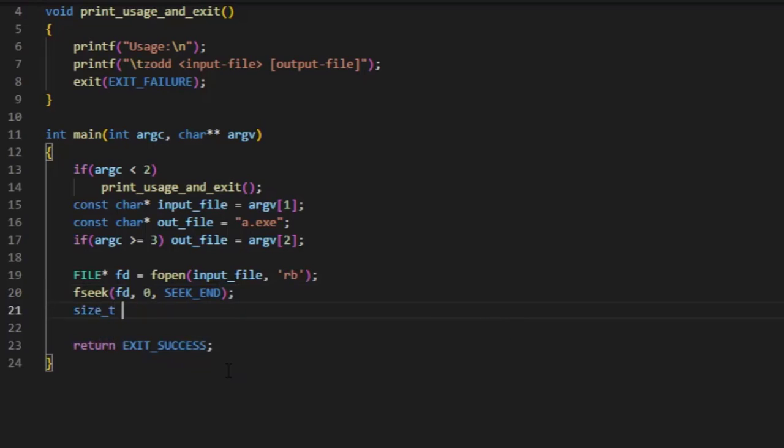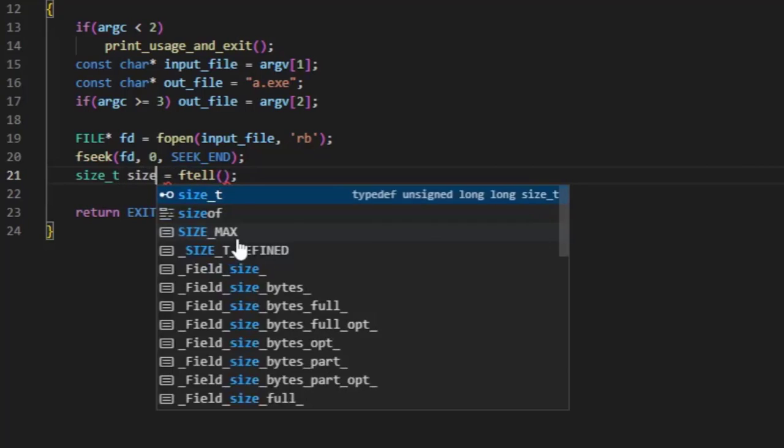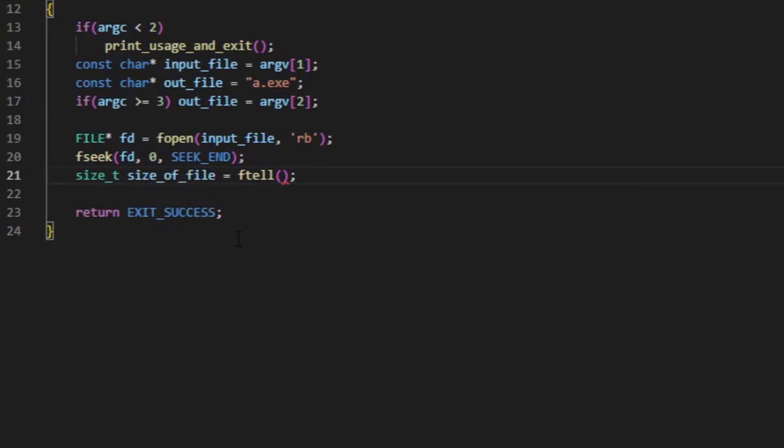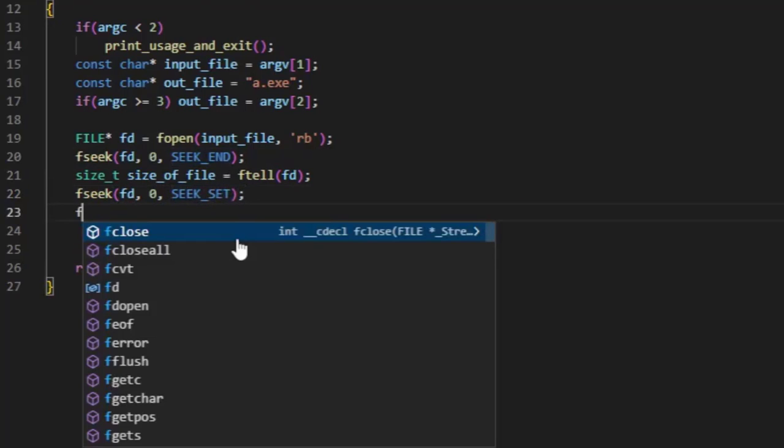Size will be the size of the file, where exactly we are in the file, that will be fl. We've got the size of the file. Now we need to reset the file's current position, with fseek and SEEK_SET. Now we can also do something like, if I remember correctly, rewind.